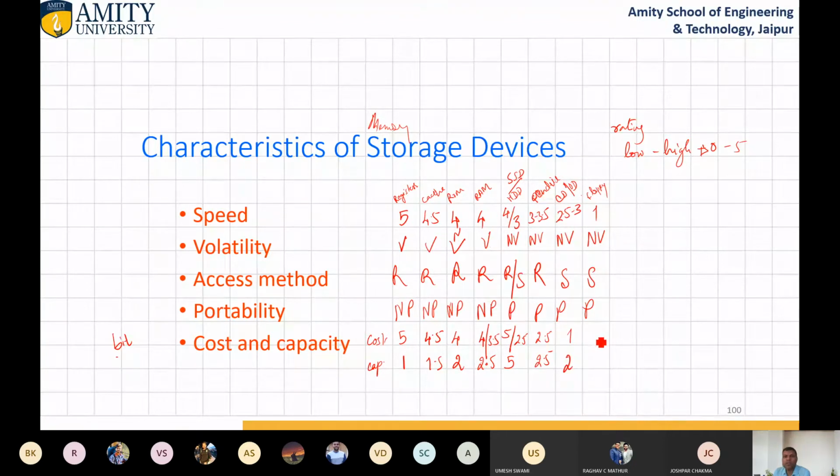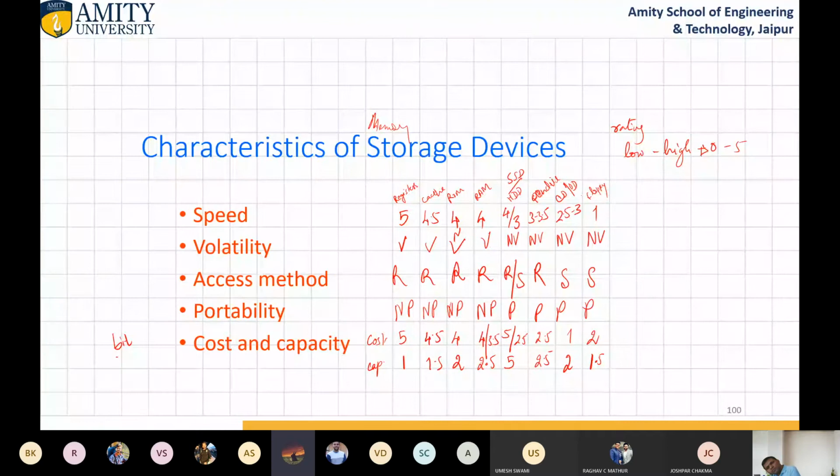Here floppies, it does not exist nowadays, but if you want to write cost per bit, then its cost is around this parameter and its capacity is around this parameter, 1.5, not much, not more than this. So do you have any doubt related to these comparisons?